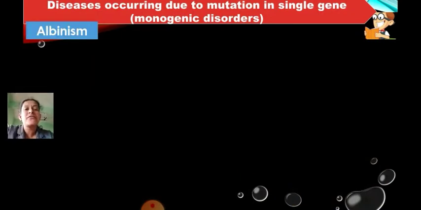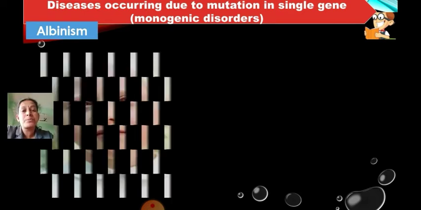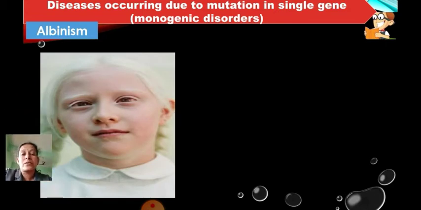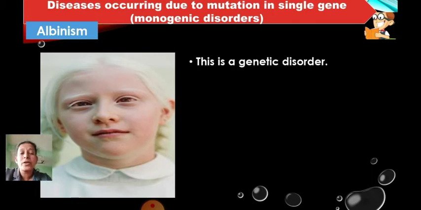Let's study the first one, that is albinism. Albinism or albino means nothing but white skin. We normal human beings have a black or brown pigment called melanin. This is not there in albino people. They are also called albino, and this disease is called albinism.